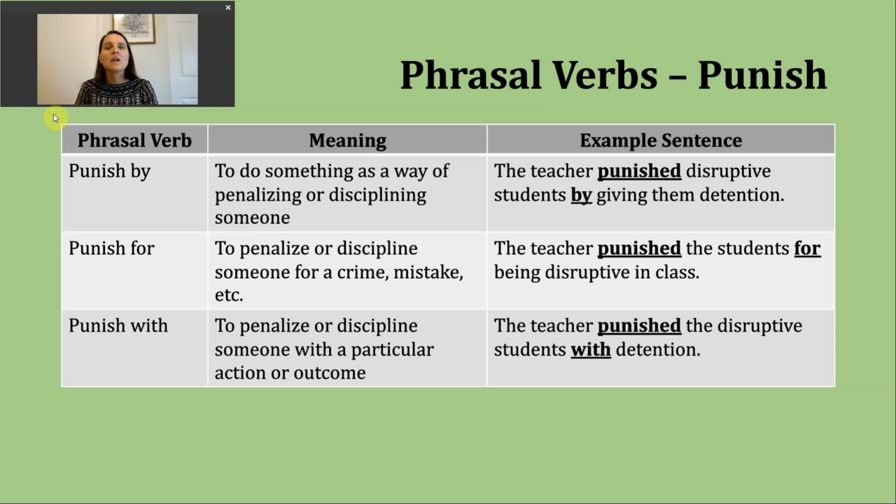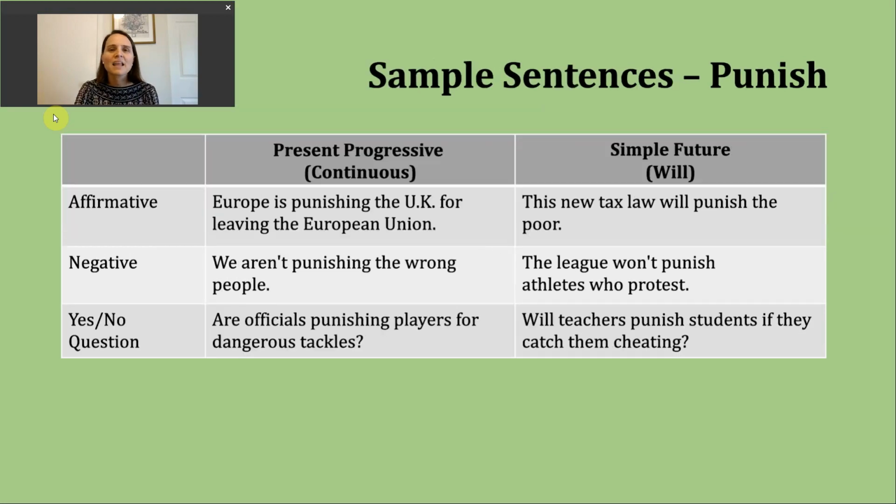So after this with, we get sort of the penalty, the action, right, that they are receiving as a penalty or as discipline. Hope that helps you see small differences, but essentially all three sentences here are really communicating the same ideas or the same information.